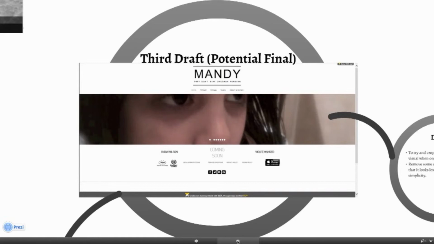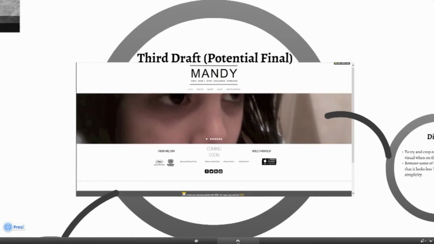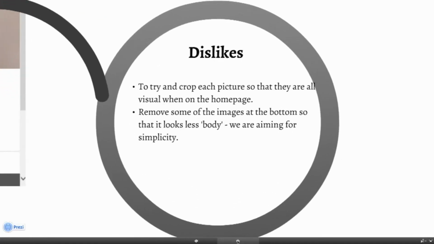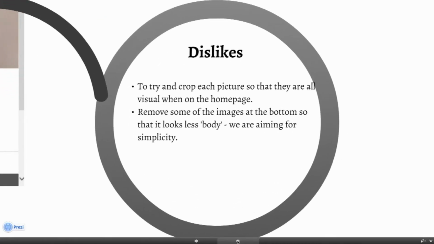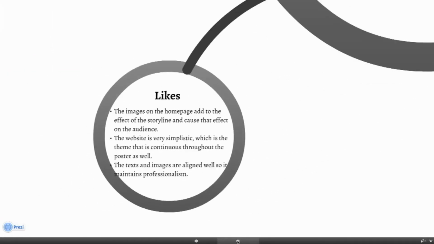This is the third draft, this is our potential final one. The dislikes were we tried to crop each picture so that they're all visual and on the home page, and we needed to remove some of the images at the bottom so that it looked less busy.